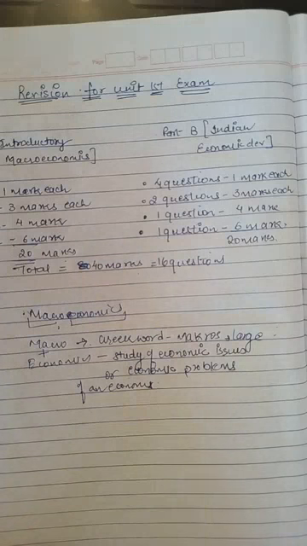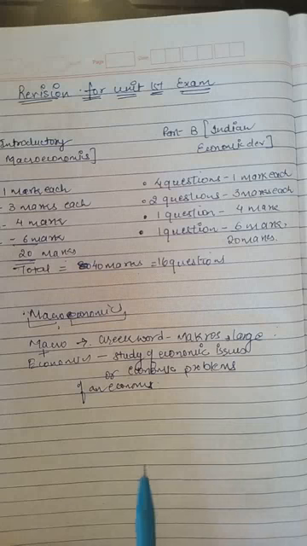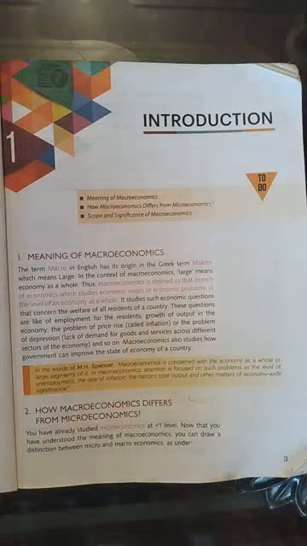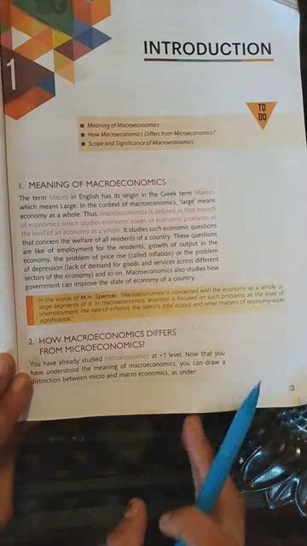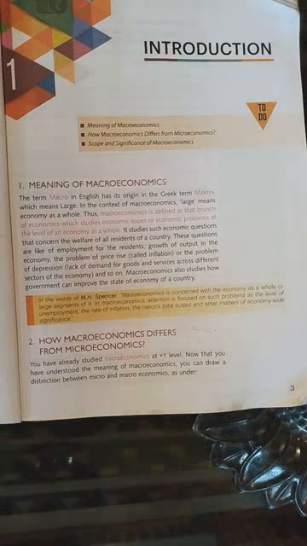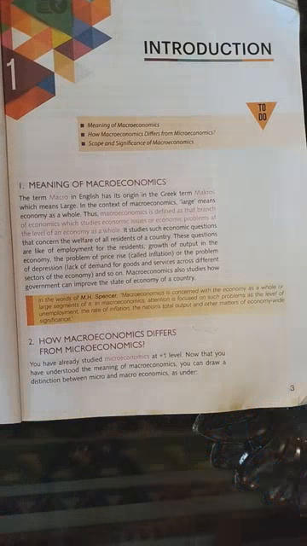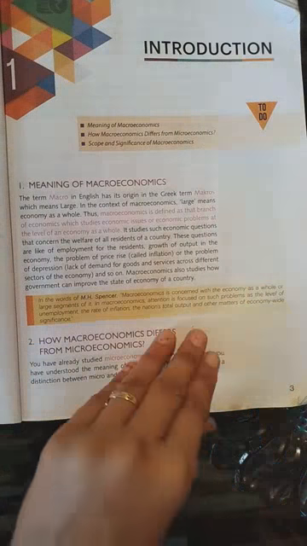So this is the definition of macroeconomics. You just have to tell it is a combination of 2 words, macro and economics. Macro is derived from the Greek word macros, which means large. And what is the meaning of economics? Then you just have to combine these definitions and put together a new definition of macroeconomics, okay? Now how does macroeconomics differ from microeconomics? You have to tell the difference between microeconomics and macroeconomics.